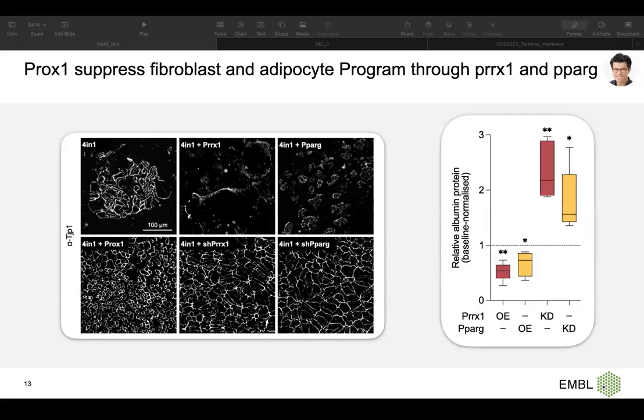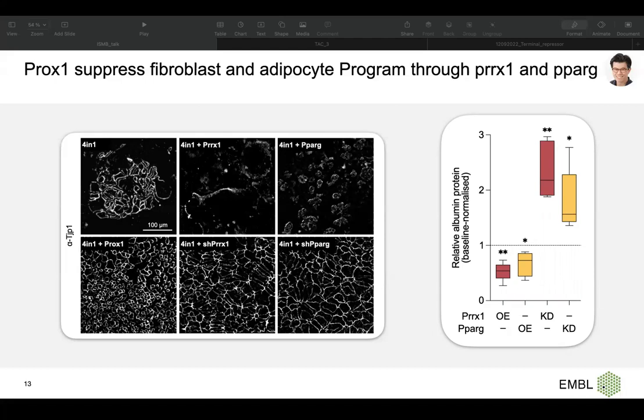What we observed is that in the case of overexpression, we have lower relative albumin protein, which means that when they are overexpressed in hepatocytes, we have a worse efficiency. But if you knock them out, you have a better efficiency, a relatively higher albumin protein. That means that indeed, PROX1 helps the efficiency of reprogramming by blocking these two transcription factors.